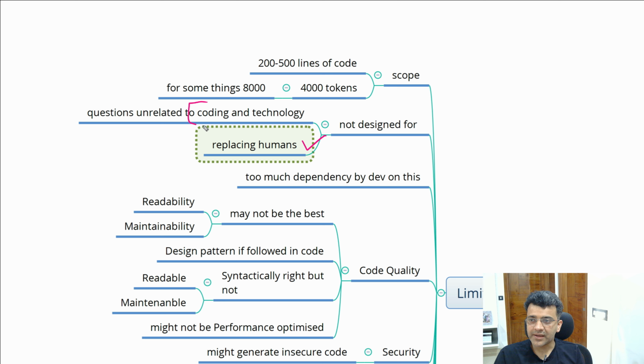Another thing is that GitHub Copilot is only related to coding and technology. So you'll get answers only to questions specific to coding. If you ask who's the Prime Minister of India, or things which are unrelated to coding, it might not be able to answer you because it is not designed for that. So that is also another limitation.